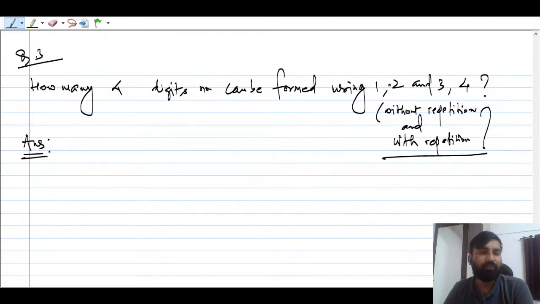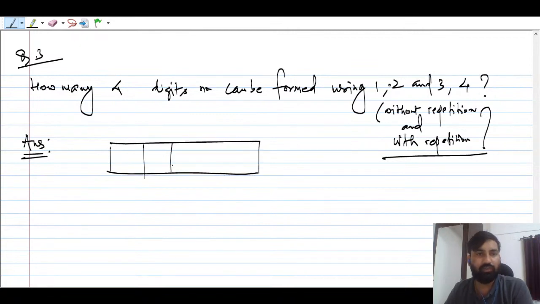So how many 4-digit numbers? You have to use the concept of filling the space. You need 4 spaces to be filled with the digits 1, 2, 3, 4: thousands, hundreds, tens and unit places. So you fill it by 4, then multiply 3, 2, into 1.